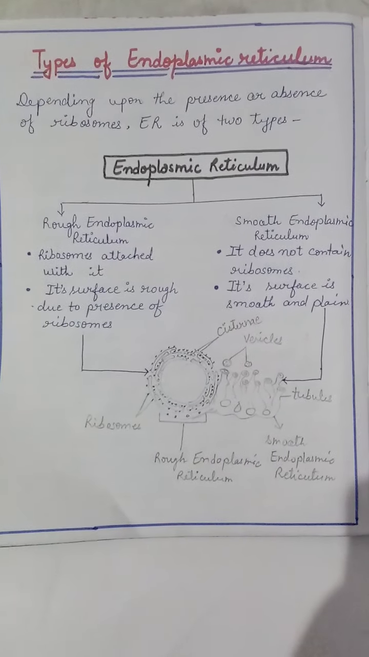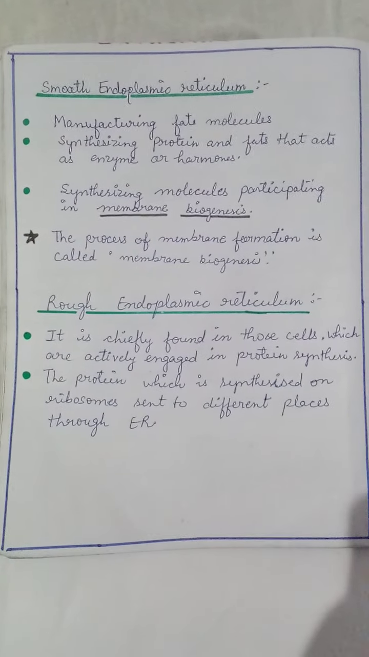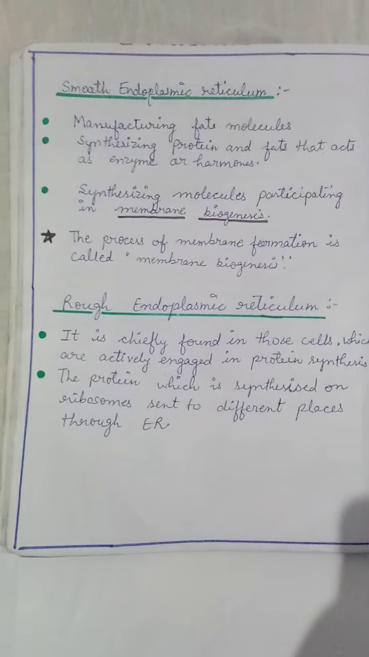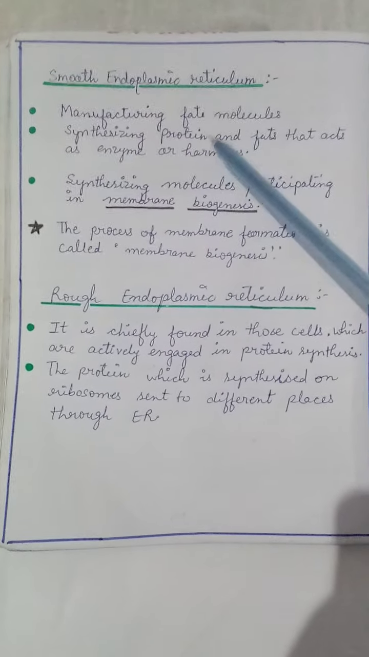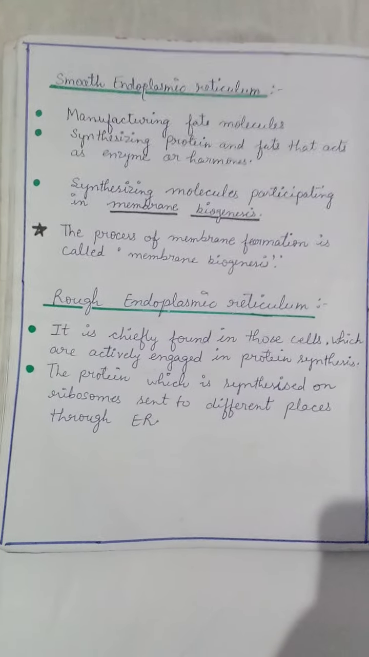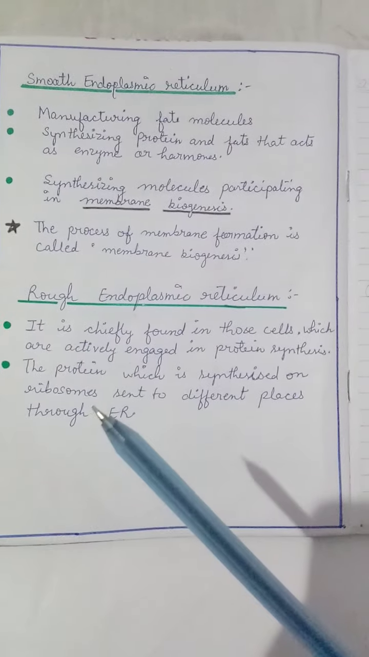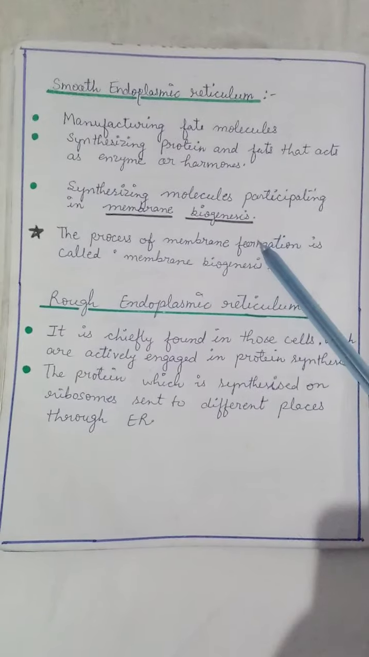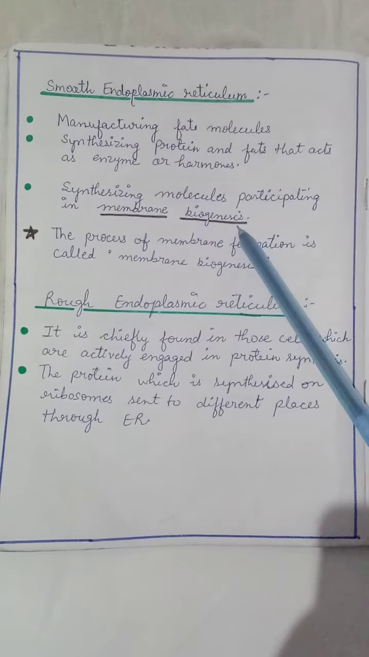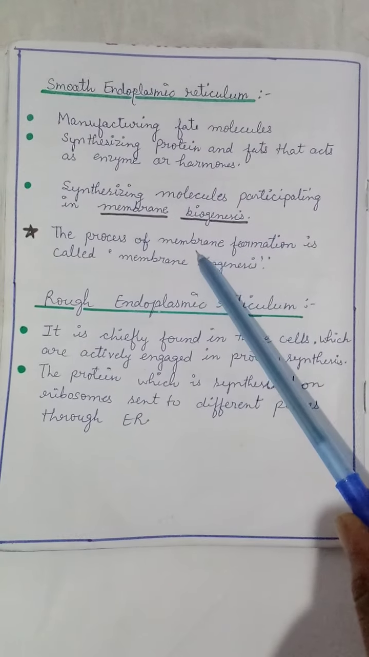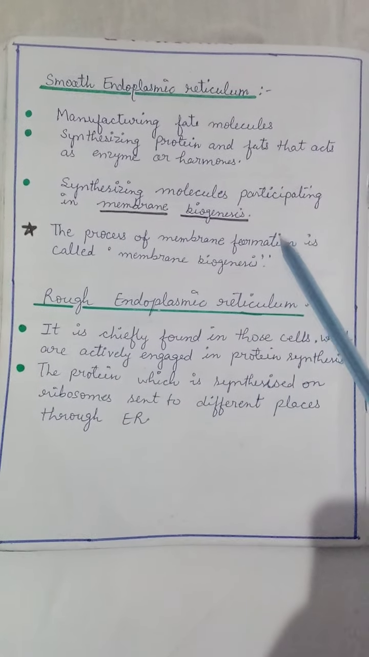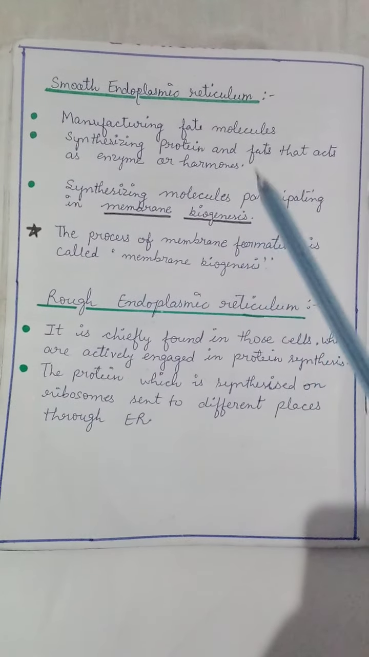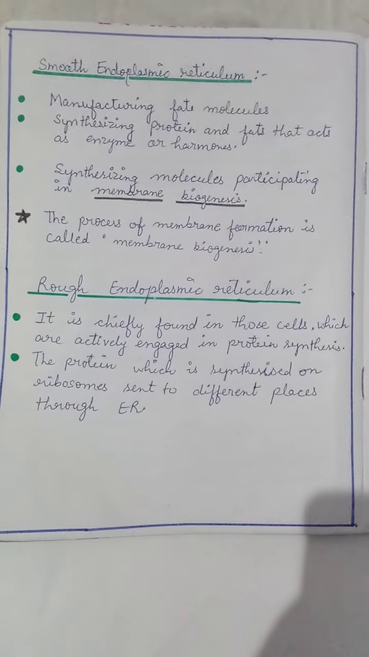Now see the function of both. The smooth endoplasmic reticulum manufactures fat or lipid molecules, synthesizing protein and fat that act as enzymes or hormones for the cell. The molecules synthesized by the smooth endoplasmic reticulum participate in membrane biogenesis. Membrane biogenesis means formation of membrane, the plasma membrane. It takes part because it manufactures protein, fat, and lipid molecules.